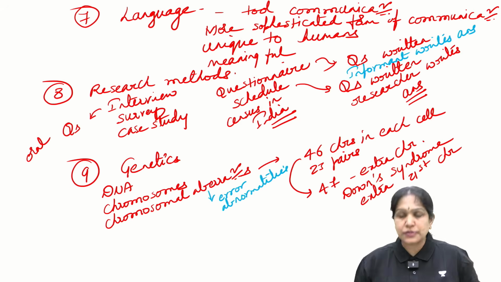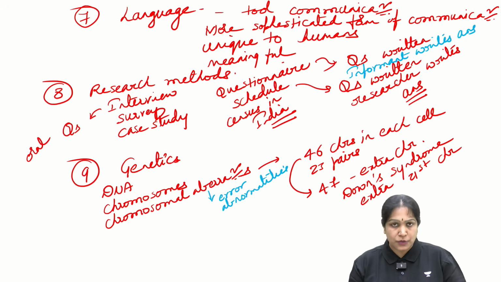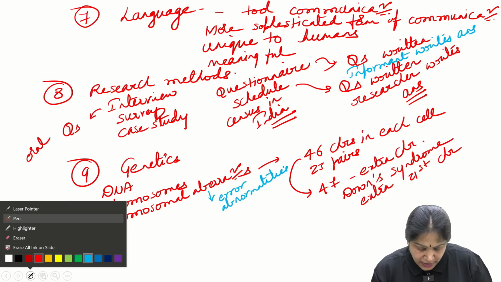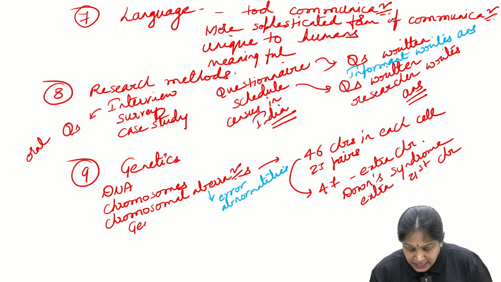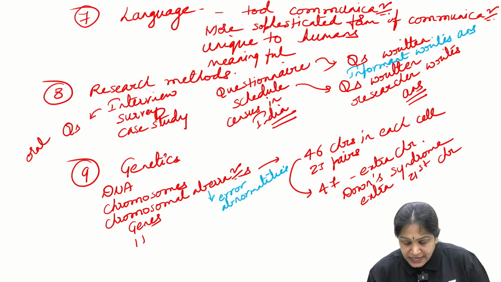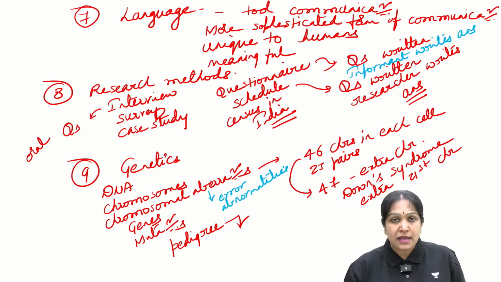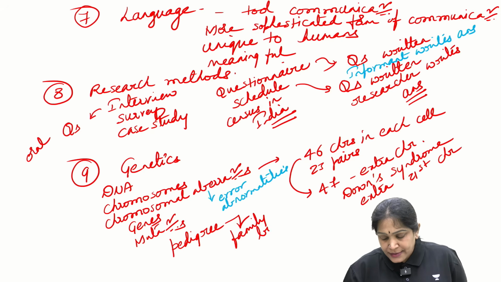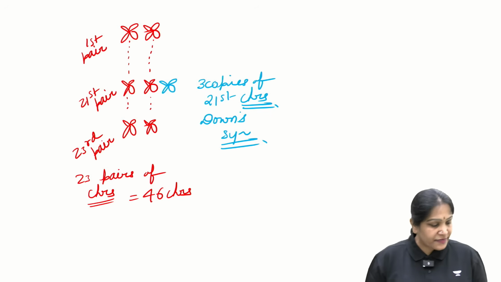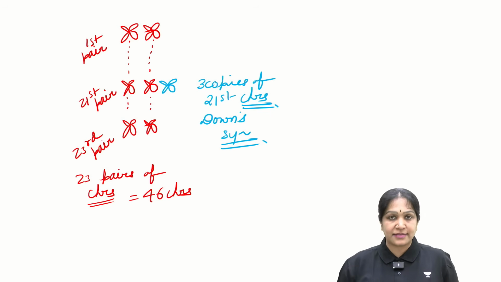Okay, so we will study about DNA, chromosomes, chromosomal aberrations, and what are genes and what are the mutations in the genes. And then we will study about pedigrees. What is a pedigree? Pedigree means family tree. That is, we construct the family trees like this.